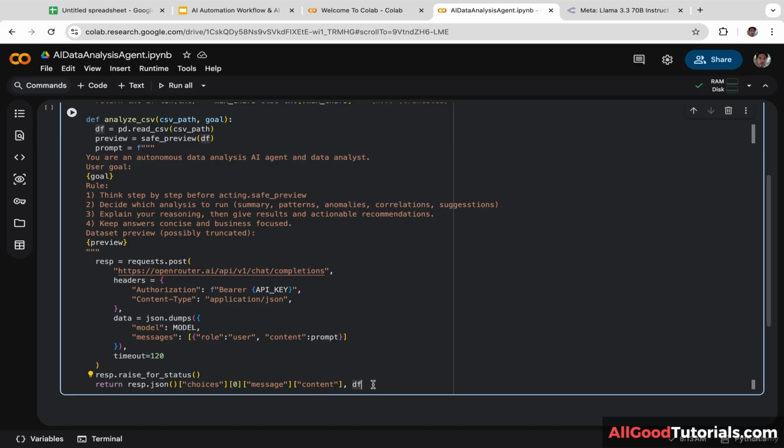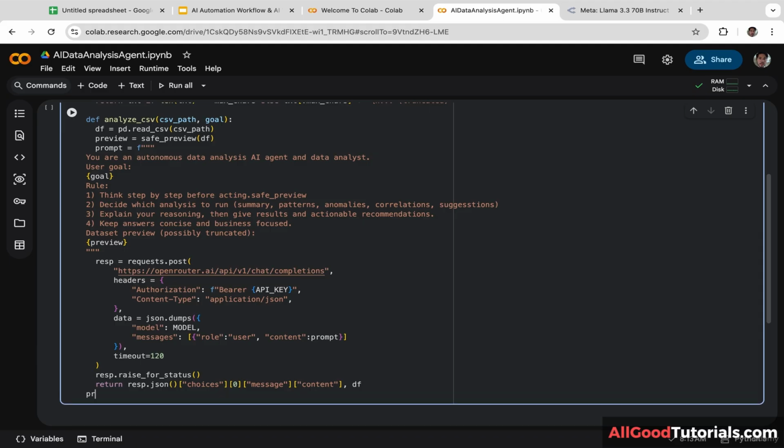Next, we are going to display instructions prompting the user to upload the CSV file. Print: Upload a CSV file.